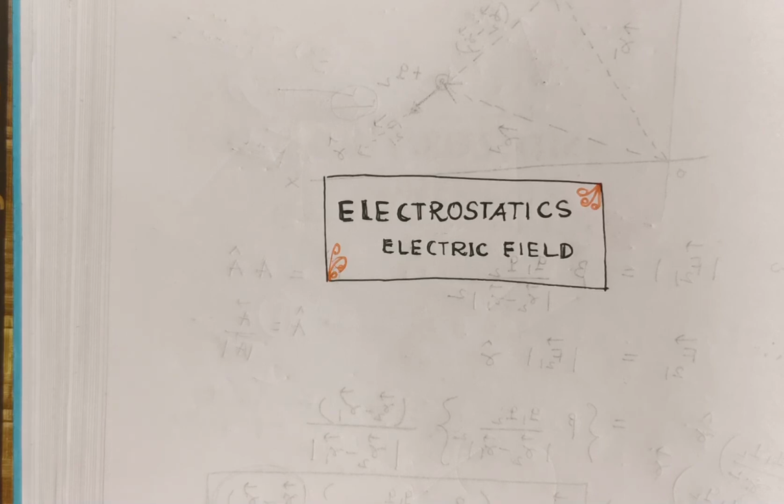For surface charge distribution, we need sigma, surface charge density, and for volume charge distribution, we need the volume charge density, rho. So you should not worry about what discrete distribution and continuous distribution of charge are. That part will be very clear when you solve the problems. So you just follow it, then we will proceed to how you calculate the electric field of distribution of charges. Thank you.